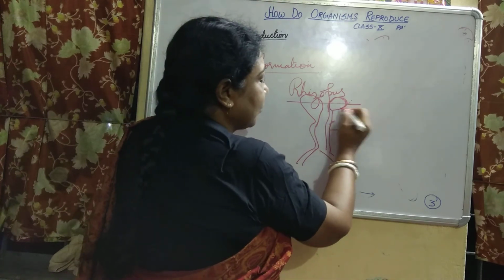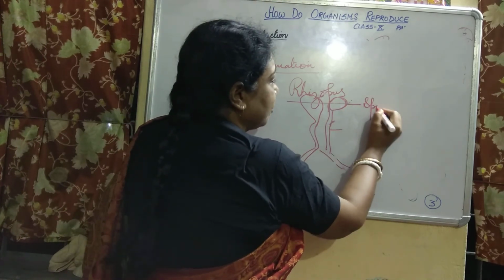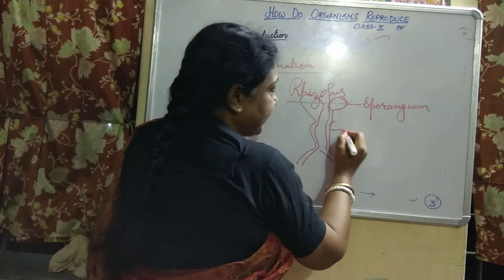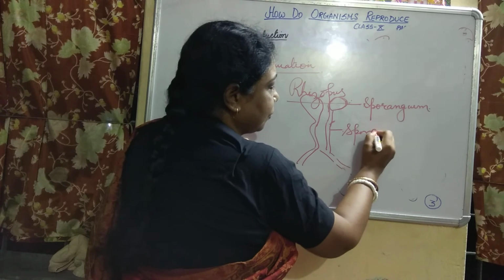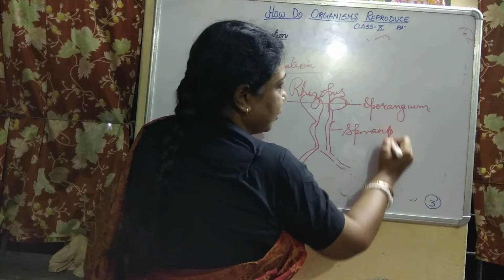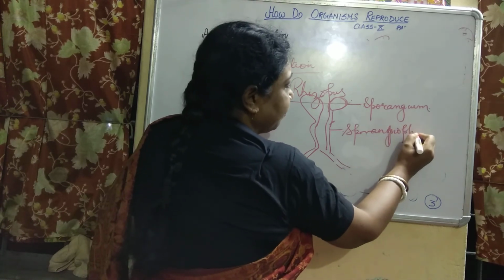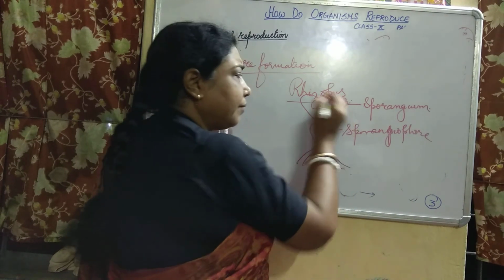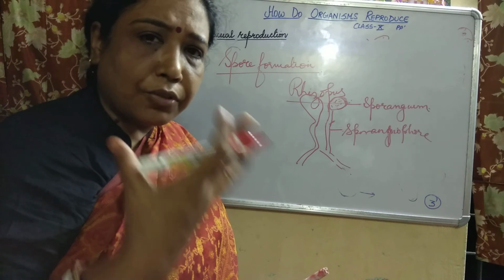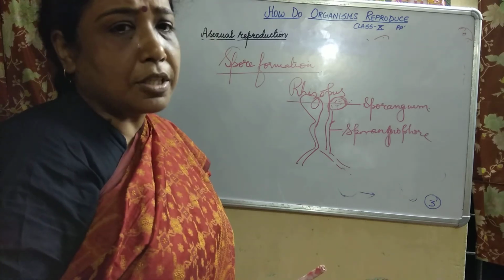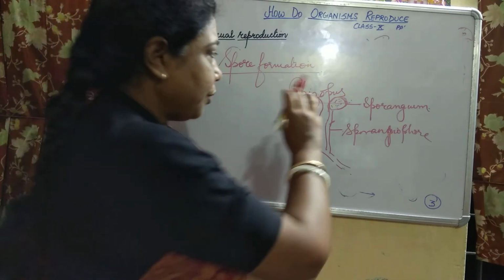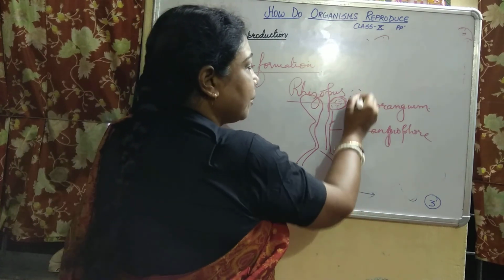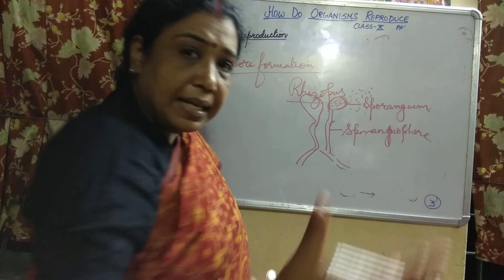This rounded structure is known as the sporangium, and this is known as the sporangiophore. In this structure there is formation of innumerable spores. When it matures, the sporangium bursts and the spores are liberated.